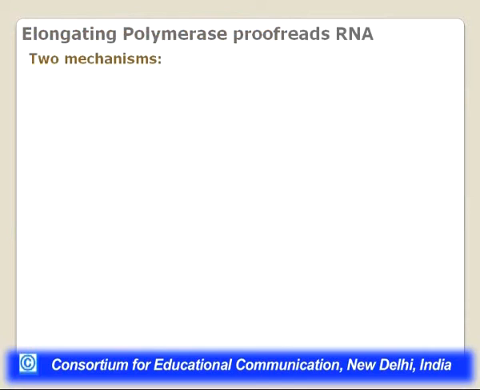Another important aspect is that the polymerase will keep on adding, but the elongating polymerase proofreads the RNA. You know that DNA proofreading is very important, because DNA replication has to be very accurate. So the proofreading capacity is there. It has to remove any error that it has made, or any wrong nucleotide which has been added. So it has to keep on checking whether whatever it is adding is correct or not.